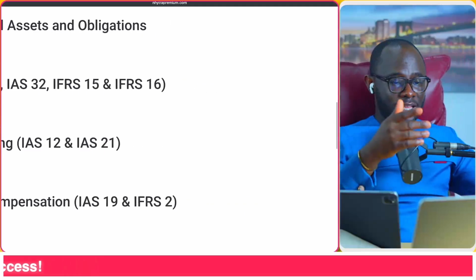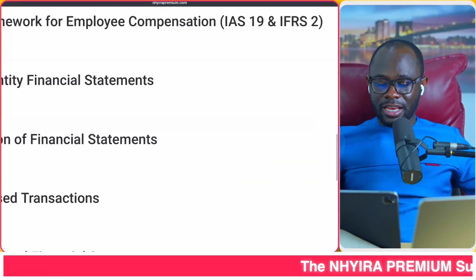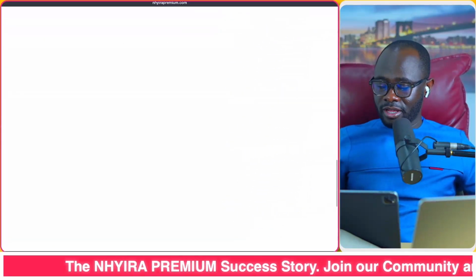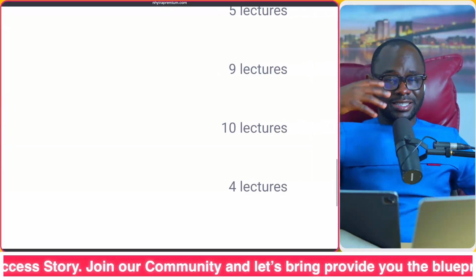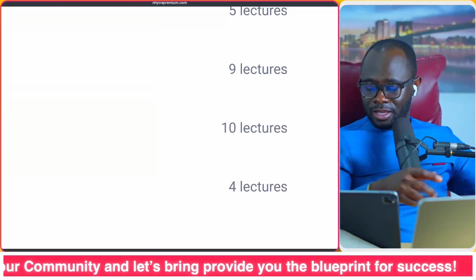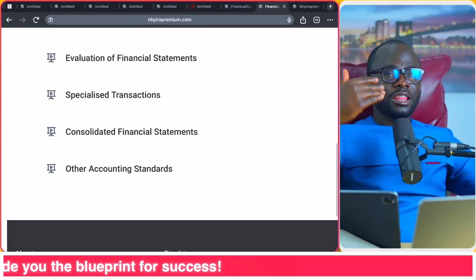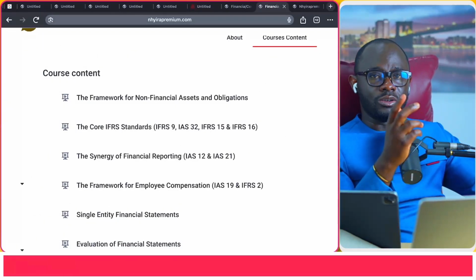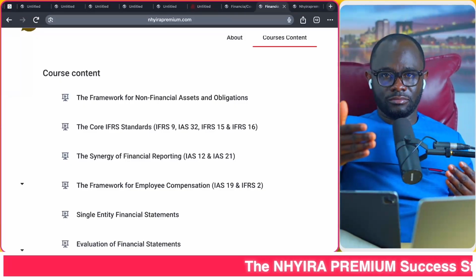The compensation, we have about 9 videos there. The single entity financial statement, as at now, we have about 7 videos there. Then consolidated financial statement, we have about 10 lectures there. Then we come to the other accounting standards. And more videos are going to be added to this as we proceed with the discussion. So this is what we are now bringing in.